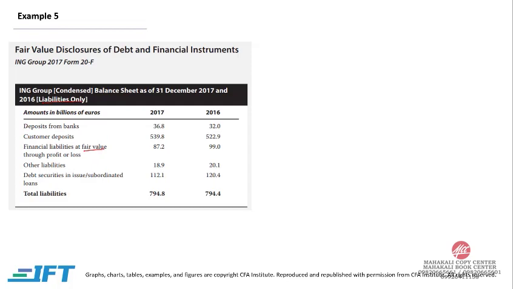So out of these, from deposits from banks, customer deposits, financial liabilities at fair value, other liabilities, debt securities, only this item, financial liabilities, is disclosed at fair value. All other items are disclosed at the amortized cost or carrying amount.